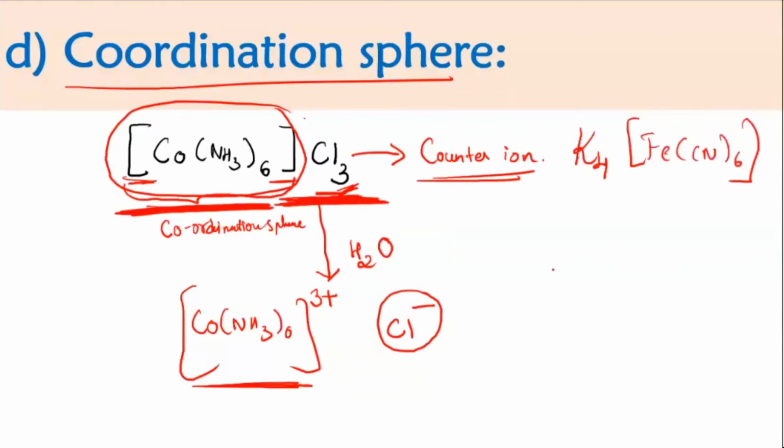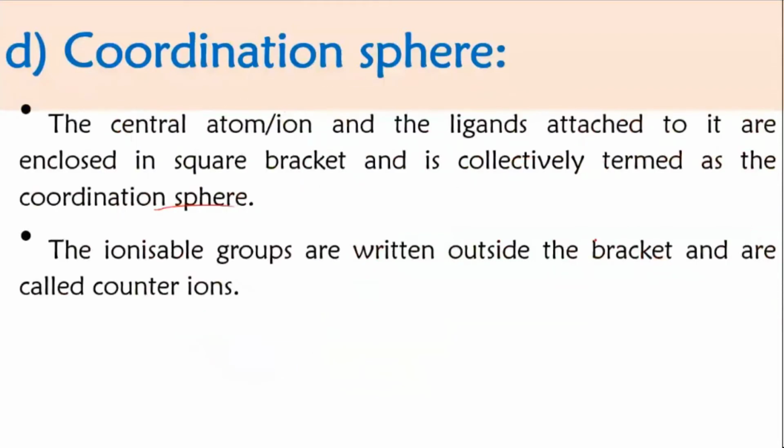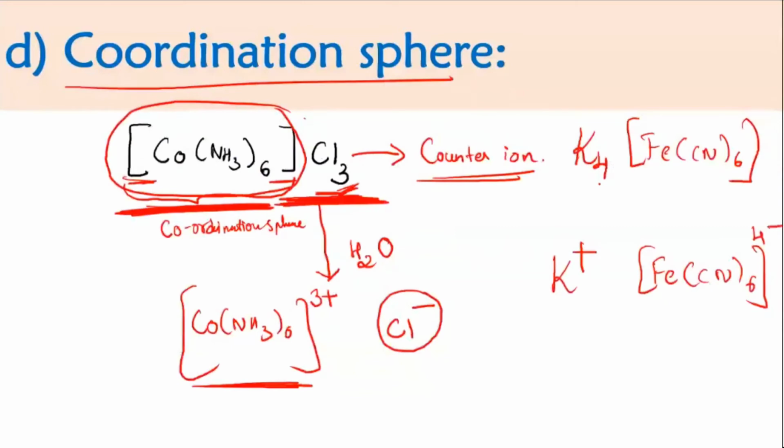You know how it breaks down. It gives you potassium ions, and the remaining will be the ion [Fe(CN)6]4-. The ion present outside will get ionized and go into the solution, so this outer one is the counter ion.